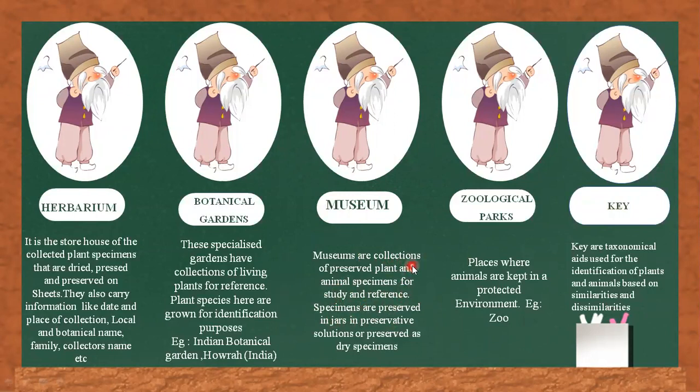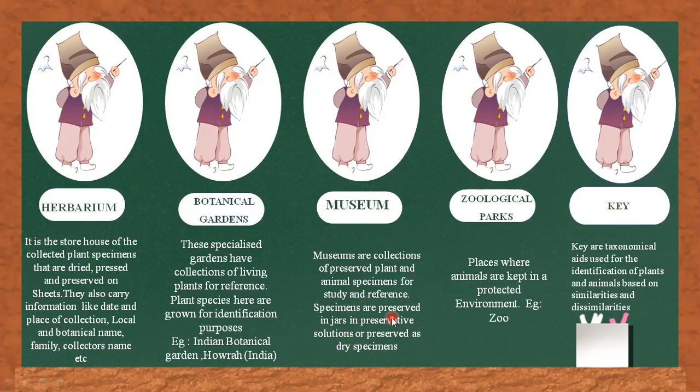Specimens are preserved in containers or jars in preservative solution, or may be preserved as dried specimens. The preservative solution used for preservation of specimens is generally a formalin solution. Insects are preserved in insect boxes after collecting, killing, and pinning. Larger animals like birds and mammals are usually stuffed and preserved.